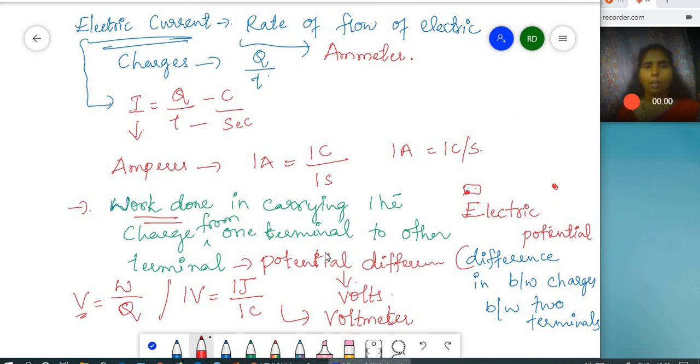So this is all about charge, flow of charges, electricity. What does one charge mean? How it is denoted, and how it is measured. And then what do you mean by electric current? What do you mean by electric potential? And what do you mean by the potential difference? And in the next session, we will learn about the relationship between the potential difference and the electric current.